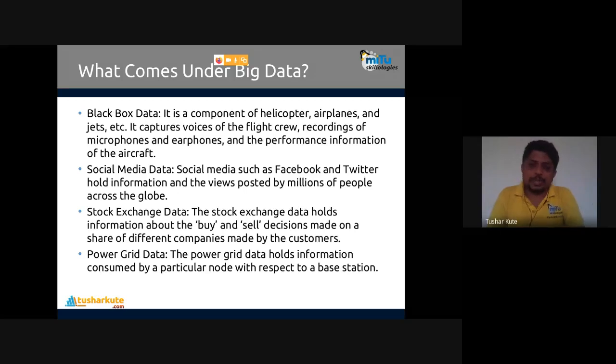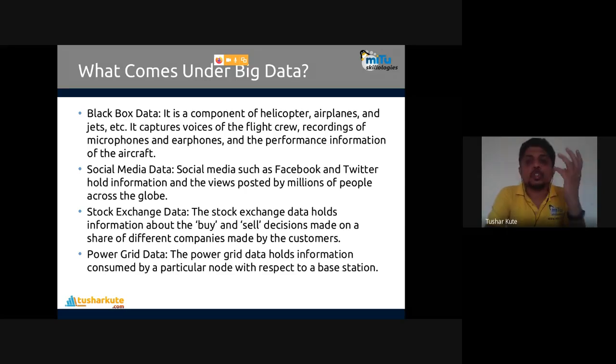Even Facebook has also created, or they have contributed to the development of big data tools like Hive. Hive is one of the tools used for data warehousing, created by Facebook. Many tools are present to handle the big data. Next is stock exchange data, which is changing second by second.